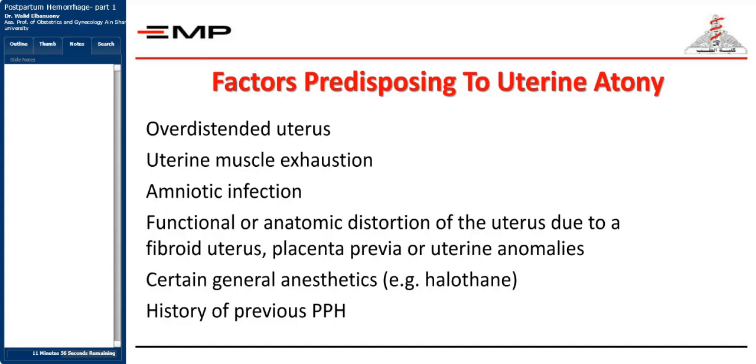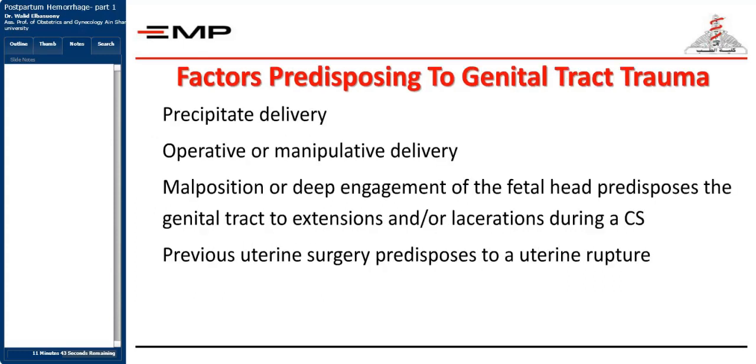So you find that lots of the causes of uterine atony are predictable. So if you find any of these causes during the pregnancy, you may predict that this patient may suffer from postpartum hemorrhage. What are the factors that may predispose to genital tract trauma?